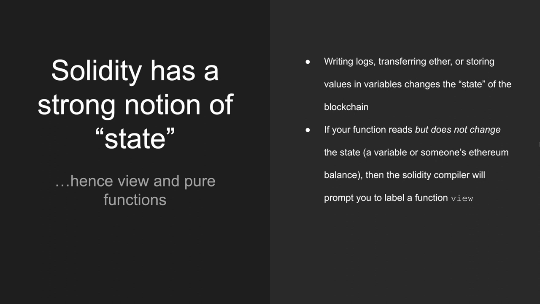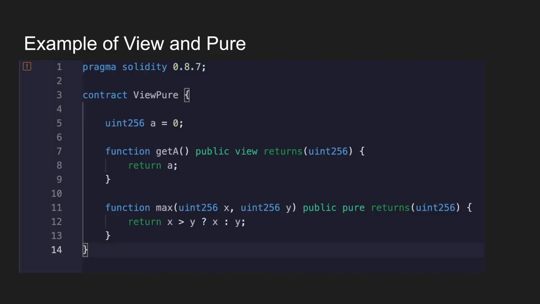This also increases security because when a function is labeled view, it is not allowed to change the state of the blockchain. And that actually reduces a security risk because people can't make a state change through that entry point. And if your function doesn't access the state at all, then the compiler will ask you to label it pure. Here's a good example.